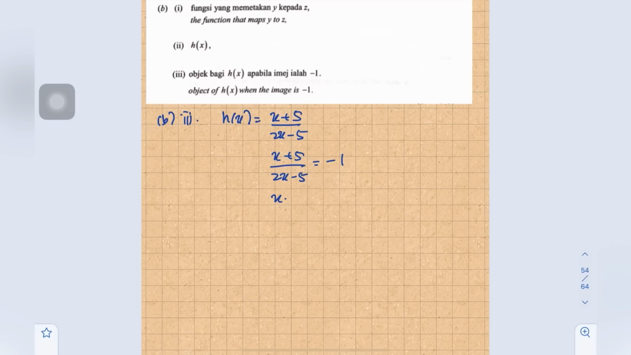We are going to find the value of x. Here x plus 5 equals negative 2x plus 5. So x plus 2x equals 5 minus 5, which is 0. So 3x equals 0 and x equals 0.